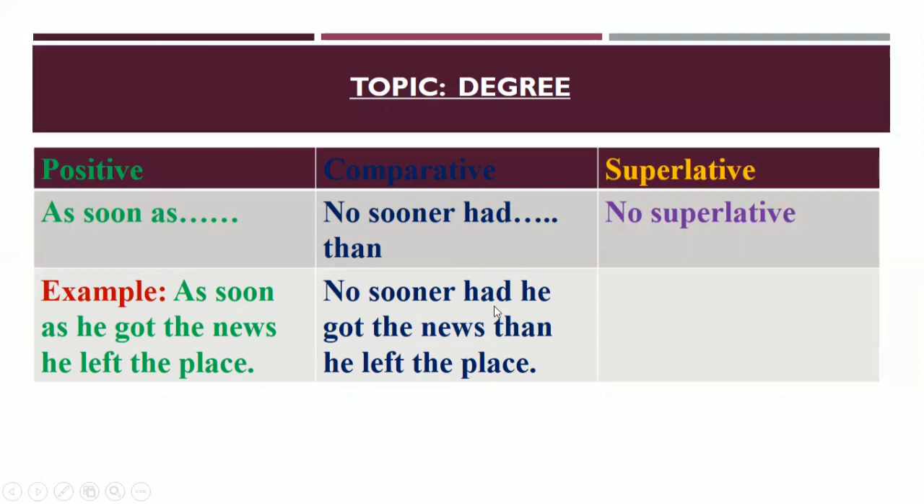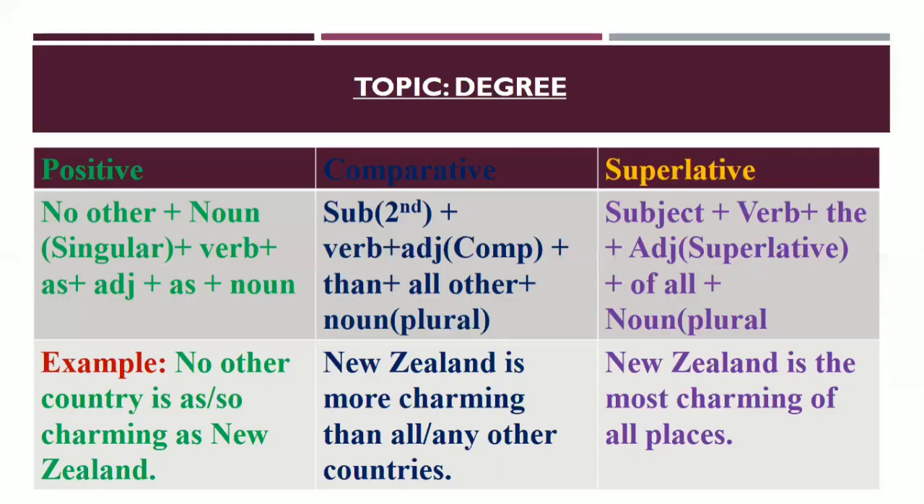So no sooner had he got the news, then you have to use then according to the structure, then the rest of the part of the sentence. So he left the place. So the example will be, no sooner had he got the news, then he left the place. Dear learners, I think all of you have understood it.